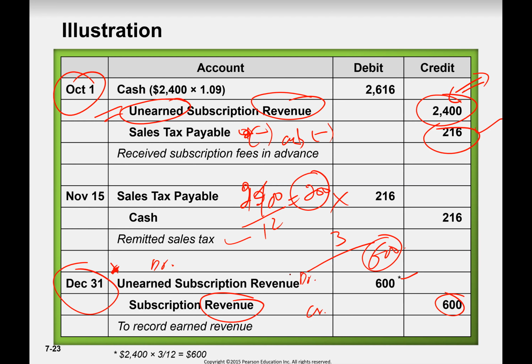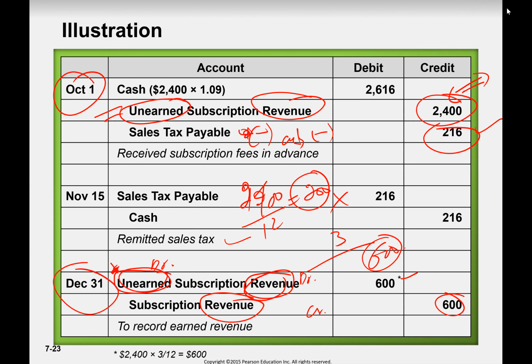So don't go by the name. Go by the nature. Its nature is liability, unearned. This is not an income statement item. Okay, this is a balance sheet item. So this is liability. Liability decrease debit. Guys, understand? Misha, Sipade, Minsu.